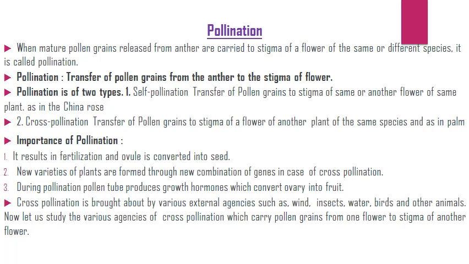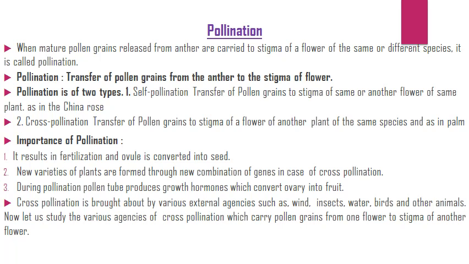When mature pollen grains released from anther are carried to the stigma of a flower of the same or different species, it is called pollination. Pollination is the transfer of pollen grains from the anther to the stigma of a flower. Pollination is of two types: self-pollination, transfer of pollen grains to the stigma of the same or another flower of the same plant, as in the China rose. Cross-pollination, transfer of pollen grains to the stigma of a flower of another plant of the same species, as in palm.